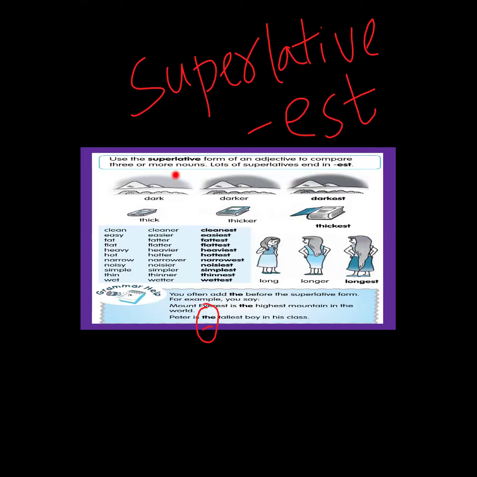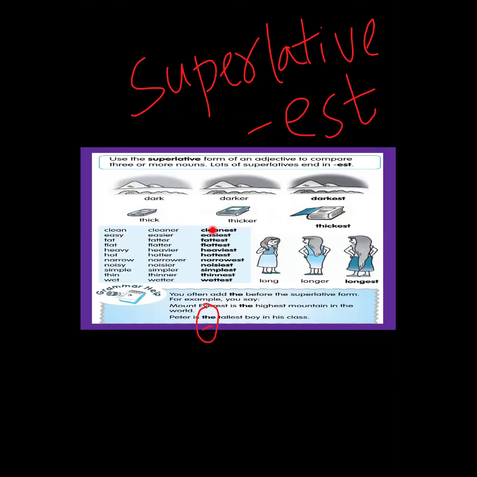A lot of superlatives end in est. Now see, dark, darker: darker is the comparative degree, darkest is the superlative degree. This book is thick, this book is thicker, this book is the thickest. Clean, cleaner, cleanest.